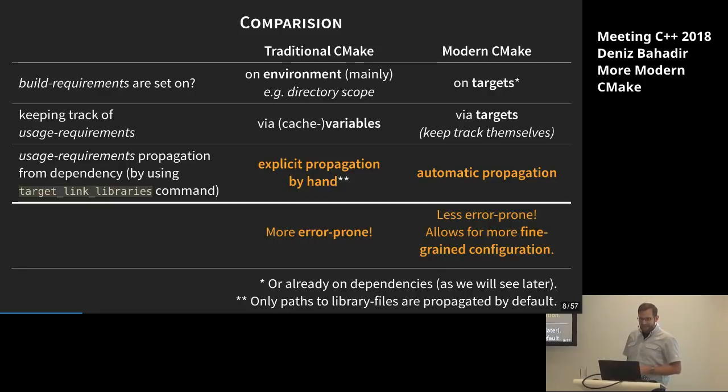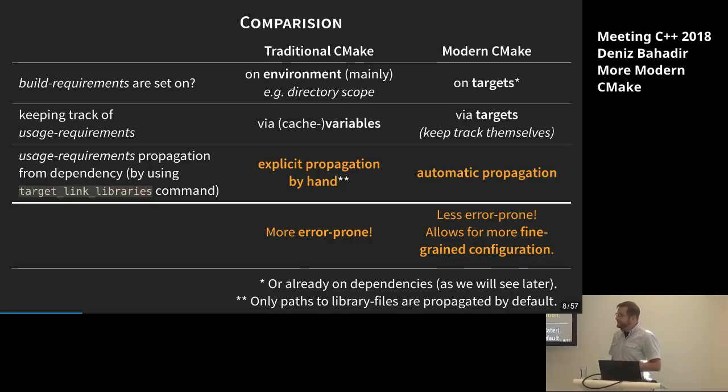And overall, we can say because of this, traditional CMake is more error prone. It's easier to make errors, especially, for example, if you're relying on a variable and you think that variable is set, but it just evaluates to nothing, and then you don't have the link dependency you're expecting, or the usage requirement of it, and it doesn't work. While in modern CMake, this cannot happen as easily. It might happen, there are still possibilities to do it wrong. But it's easier to make fewer errors, and it's also possible to be more fine-grained, to do a better configuration, to say, okay, it's just for this target. The other ones don't have to know this. Just this target needs to know.